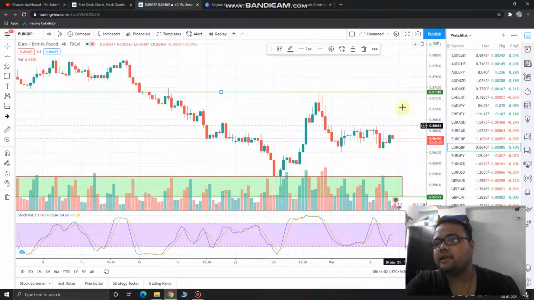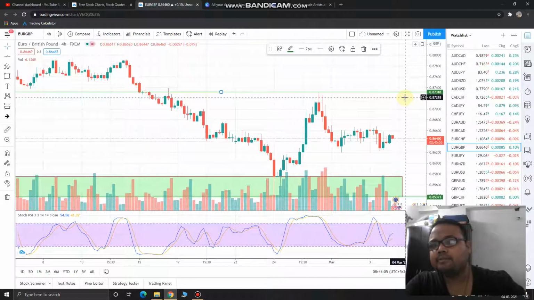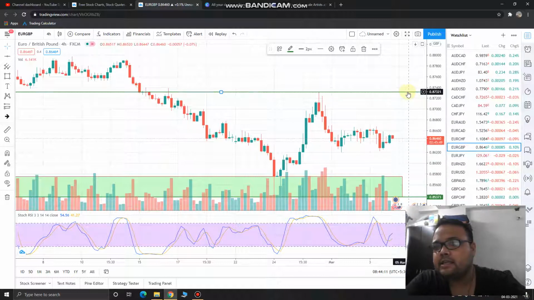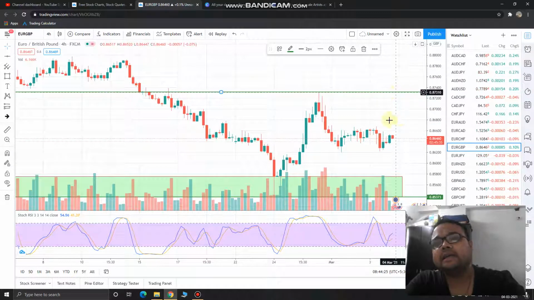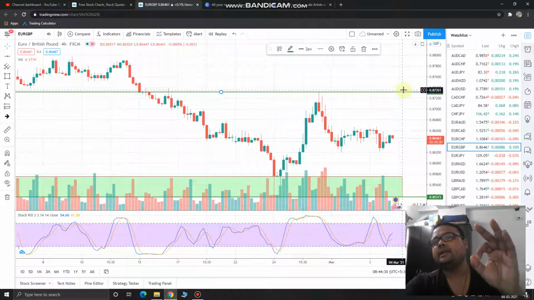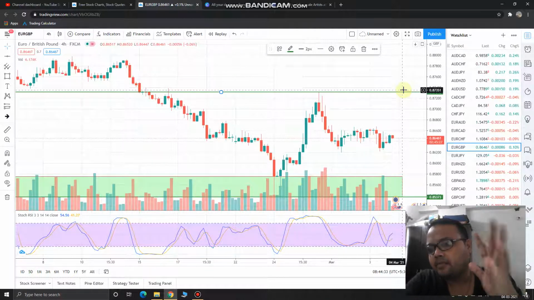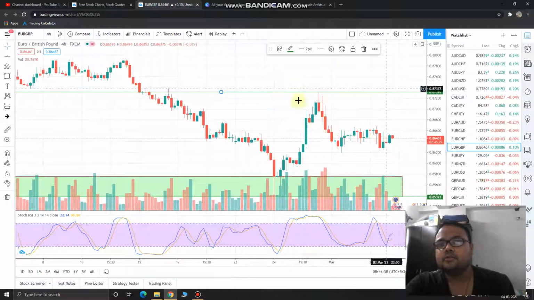And in case the market goes up and hits this 0.8730 level, then see how the price is reacting. If the market faces resistance and shows you some price rejection like this, or a shooting star pattern like this, then you can short the market. In case the market crosses the level and gives a breakout, then let the market settle above the resistance for 1 hour. Let the market trade comfortably. Let the resistance become the support, then only buy. So these two are the important levels.